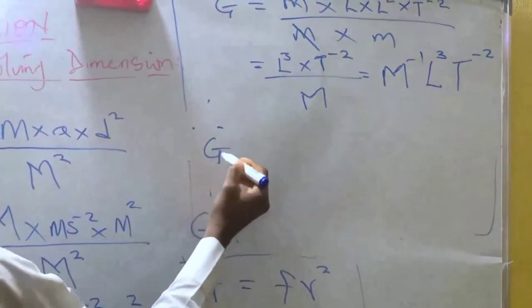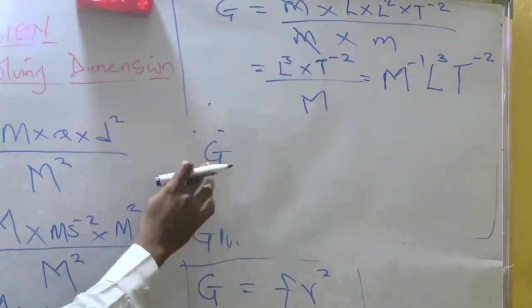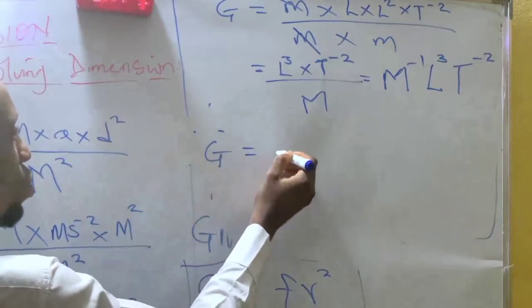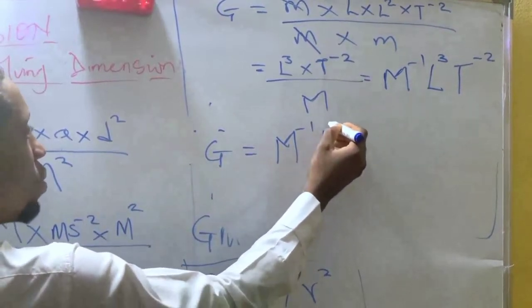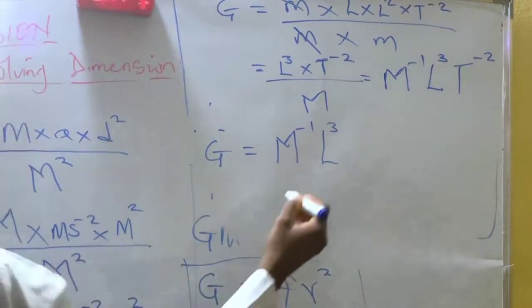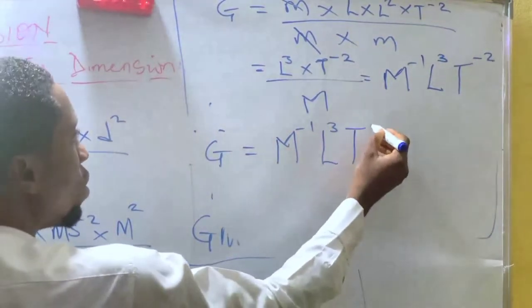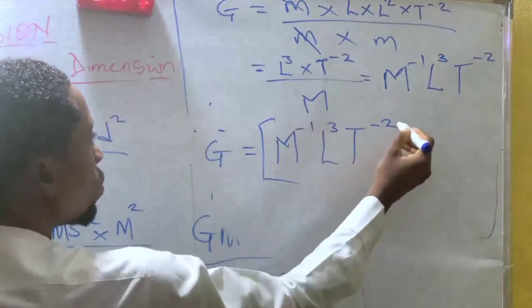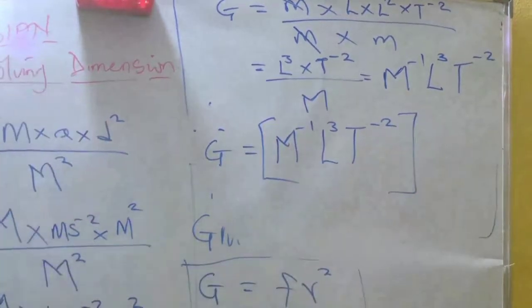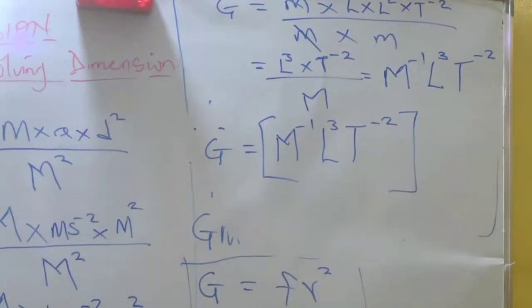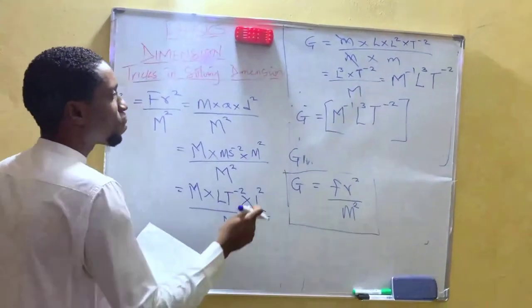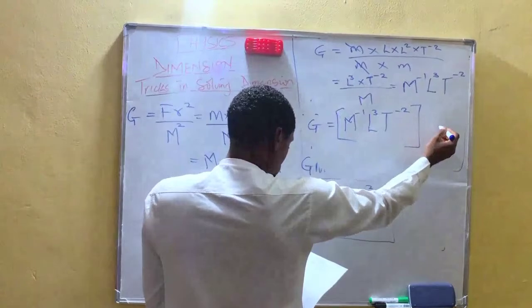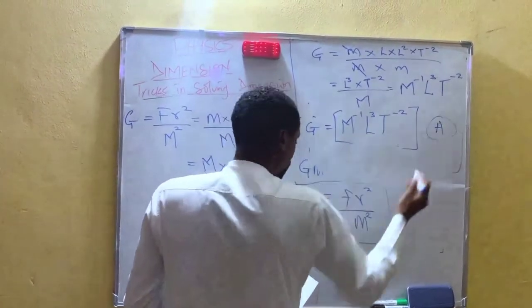Therefore, the dimension for universal gravitational constant G is M minus 1, L raised to power 3, T minus 2. That will be our option A. So option A is the correct answer.